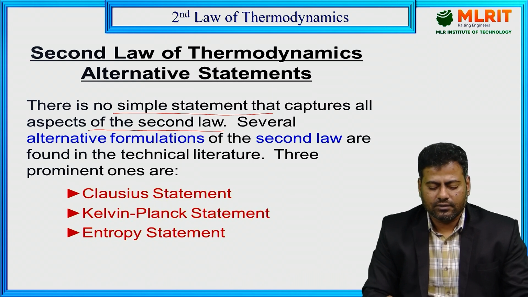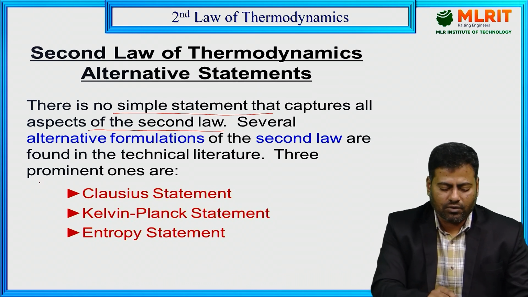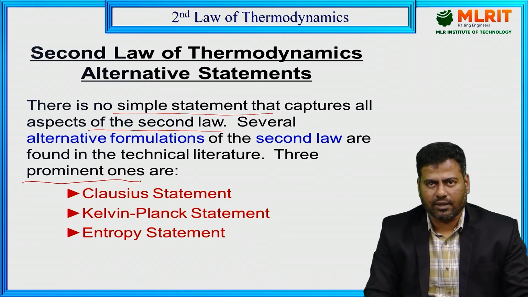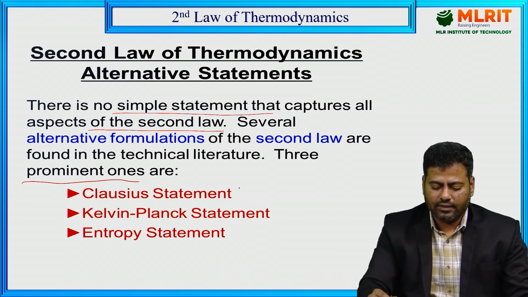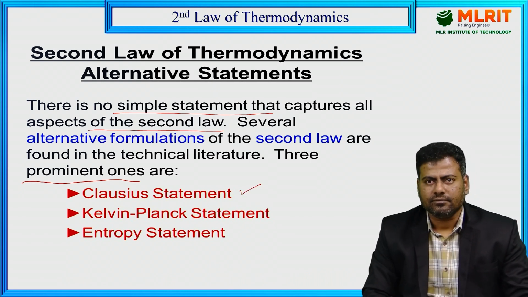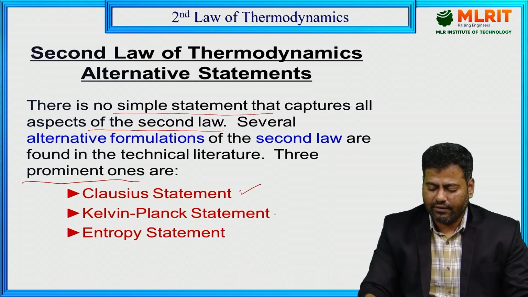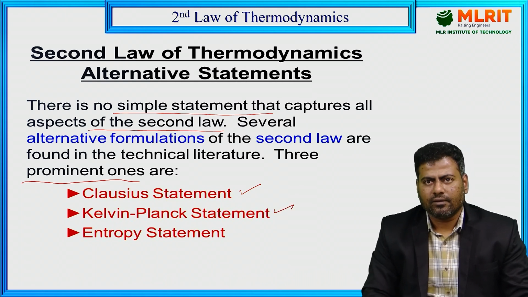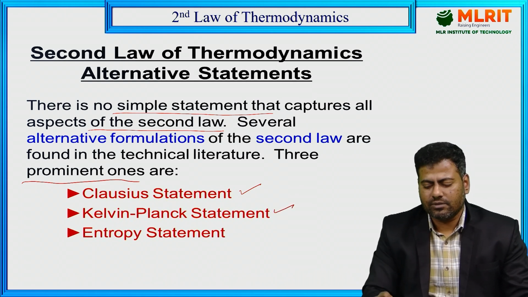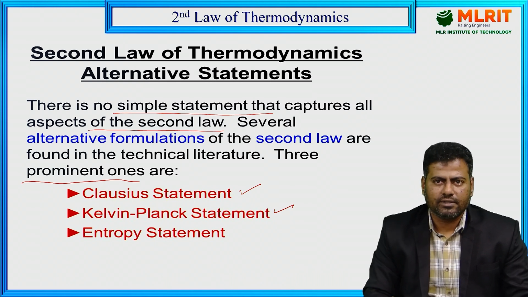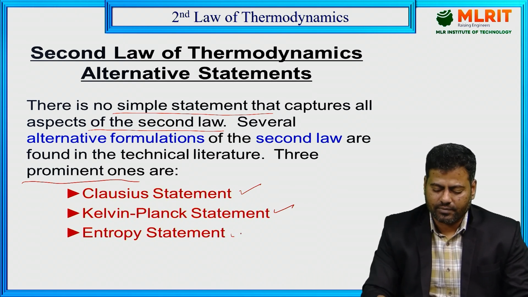In that, we have various alternative statements, but the prominent, primary ones are the Clausius statement and the Kelvin-Planck statement. Once I frame these two statements, then I am going to enter into a new concept, that is the entropy statement.